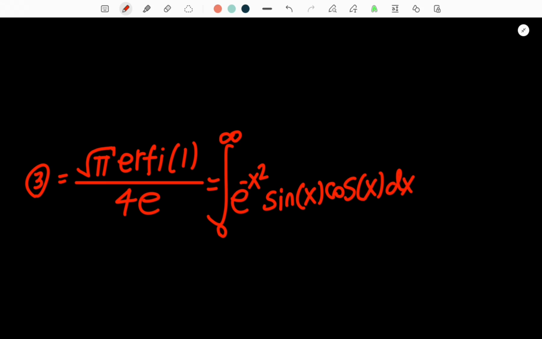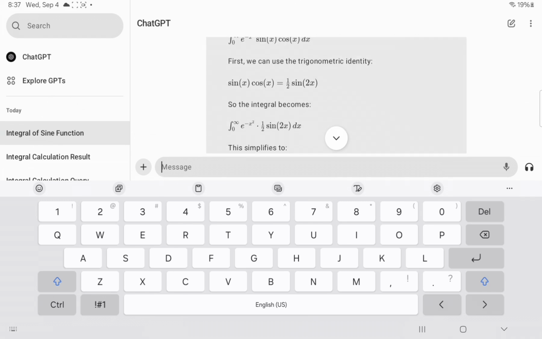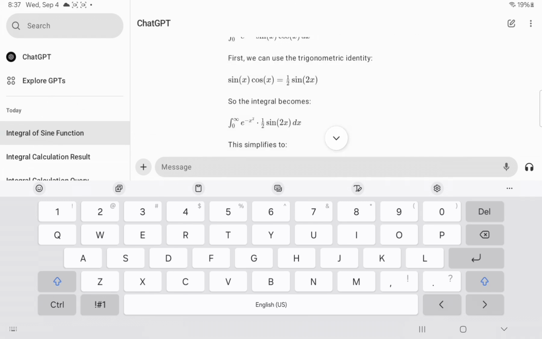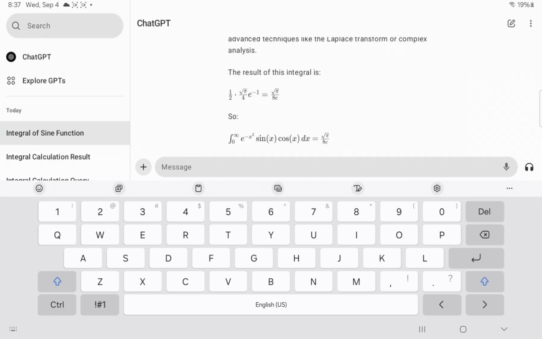So now it's time to go over to ChatGPT and see if it can solve it. So I went ahead and asked ChatGPT to solve the integral, and we see it gets the trigonometric identity right, the double angle identity for sine of 2x. It got that right. That's very nice. But sadly, it gets the integral wrong. So therefore, mathematician beats ChatGPT.